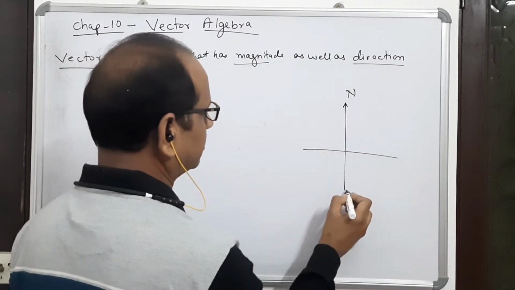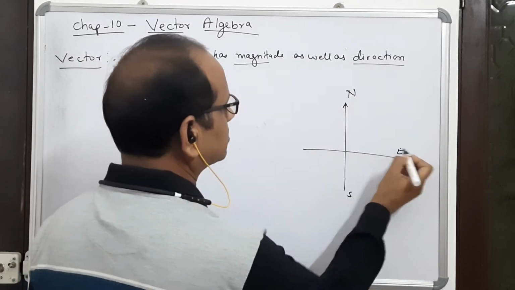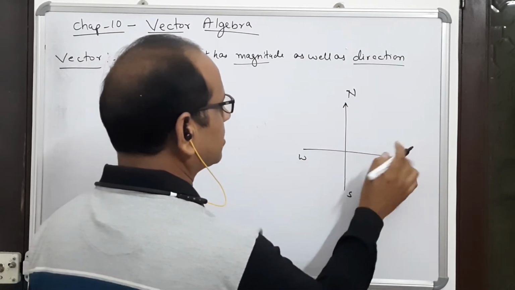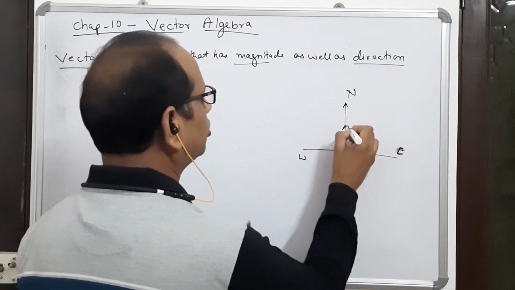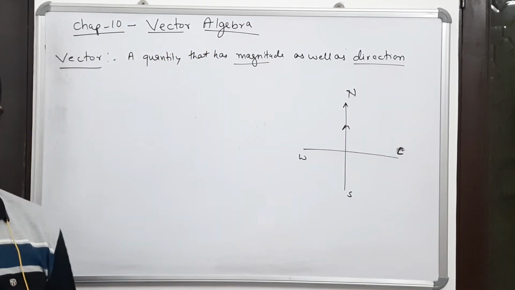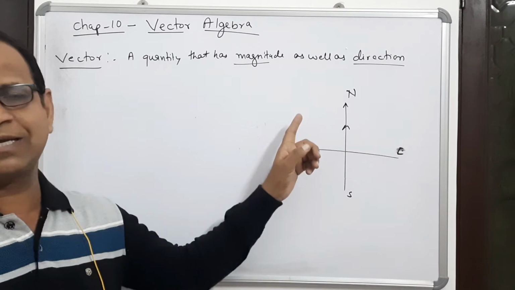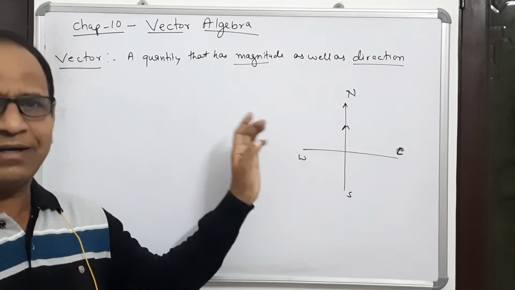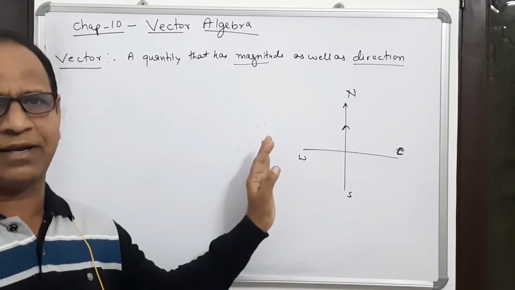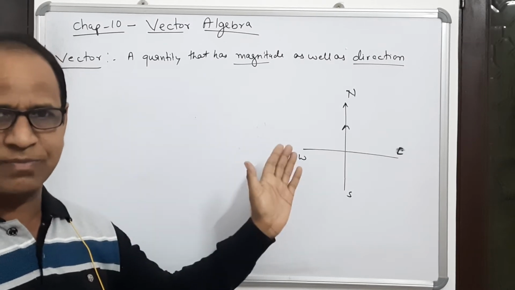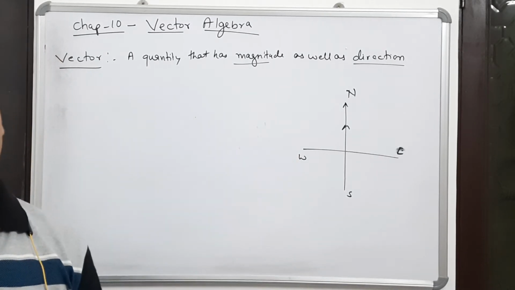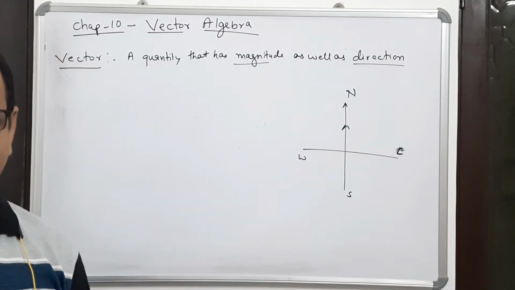This is north, south, east and west direction. Then this is known as displacement. The distance covered in a particular direction is known as displacement. So we can say that displacement is a vector quantity.